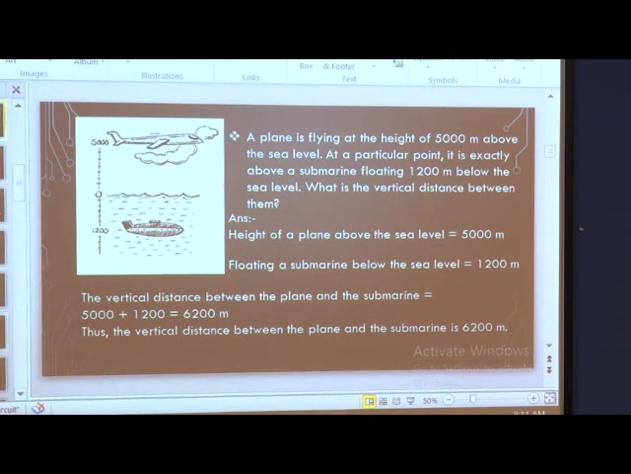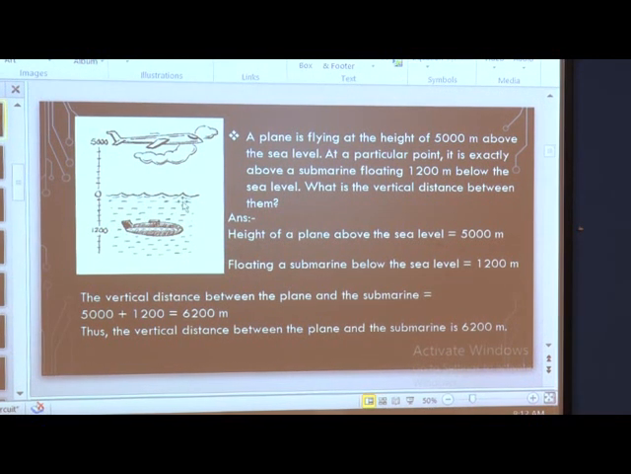Now, we will see one more example. By seeing the picture, you can identify what I want to say. Here this is the sea level, which is at 0, and as we go up, I told you those are positive integers. So, this is all positive, and below 0 are negative integers. Here I will explain the first statement, then we will explain in detail. A plane is flying at a height of 5,000 meters above the sea level. Above means it will be plus. At a particular point, it is exactly above a submarine.